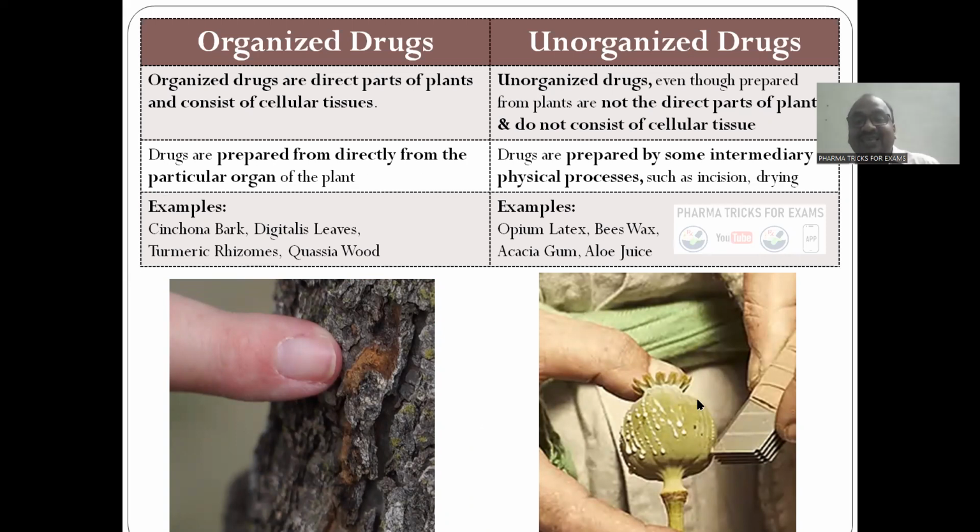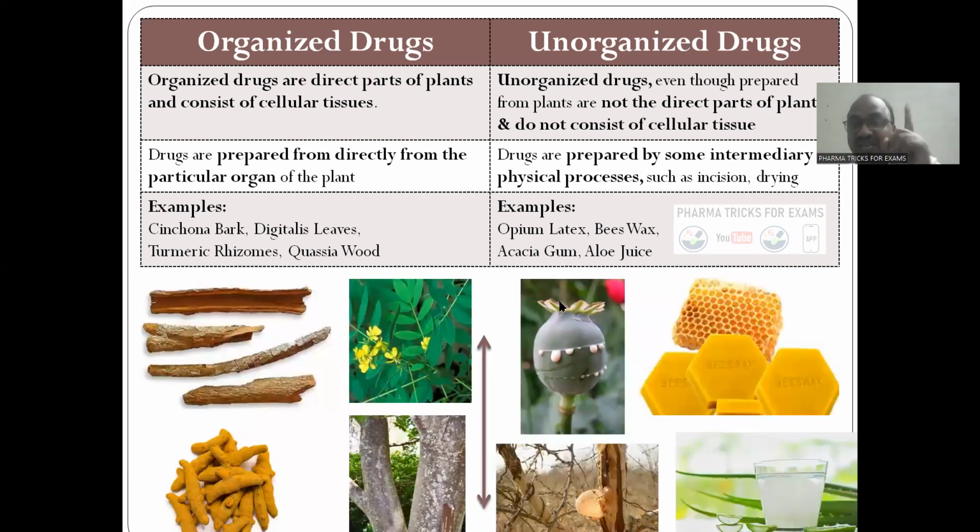Here we have to make an incision. Physical processes have to be done. Opium latex, beeswax, acacia gum, aloe vera juice are examples.